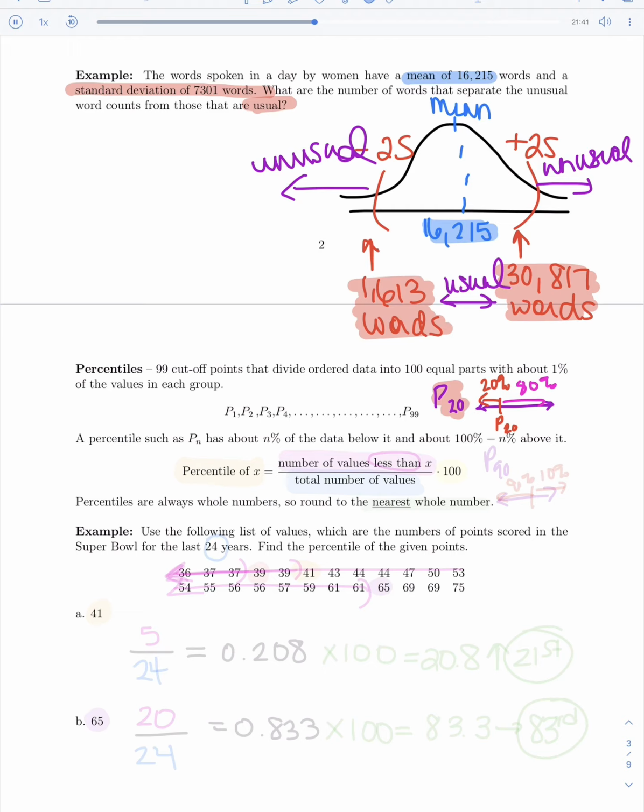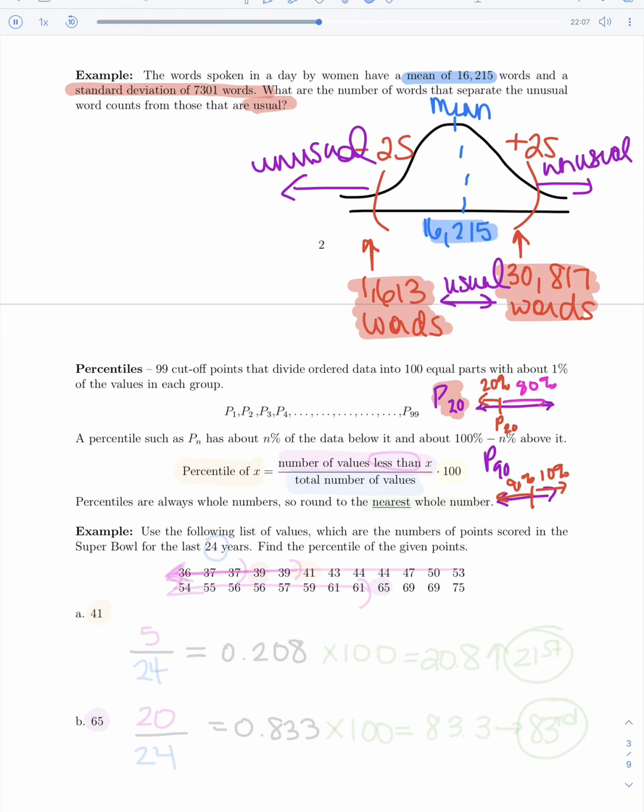So another example would be something like, let's say, the 90th percentile. On a number line, what that would mean is that 90% of the data is below you, but the other 10% is above you. So the question is, how do I actually find the percentile of a data value?